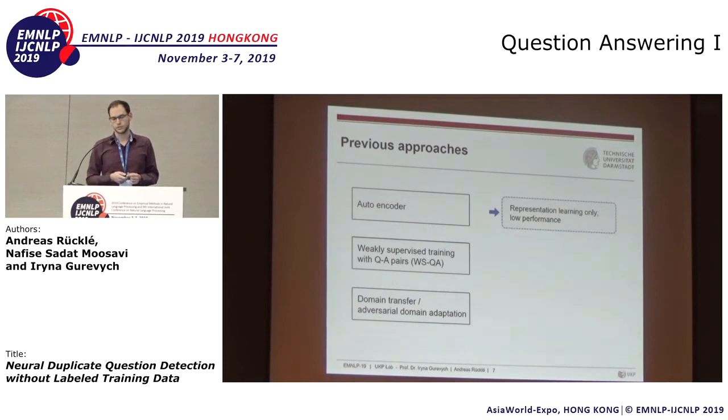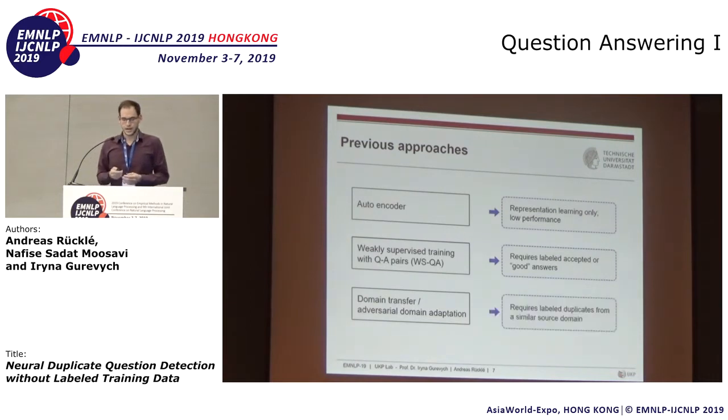For instance, autoencoders are representation learning only, and they typically yield a rather low performance in this scenario. Weakly supervised training with QA pairs requires labeled accepted or good answers, which is not always present in sufficient quantities. And adversarial domain adaptation still requires labeled duplicates from a sufficiently similar source domain. So if you would try to transfer from a technical to a non-technical domain, typically the performances drop substantially.